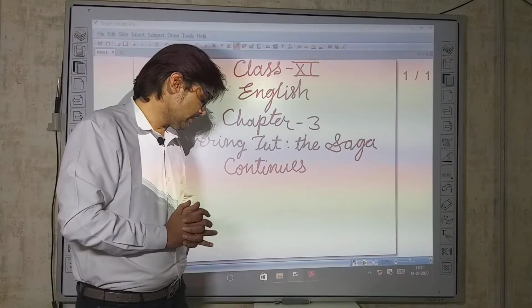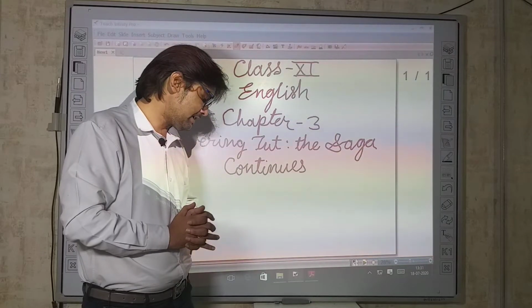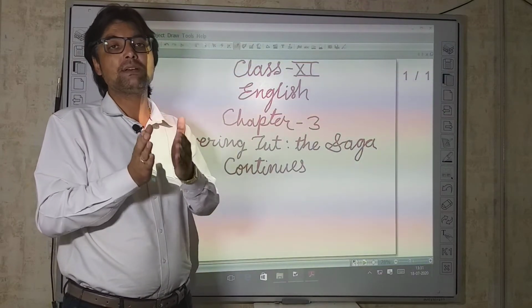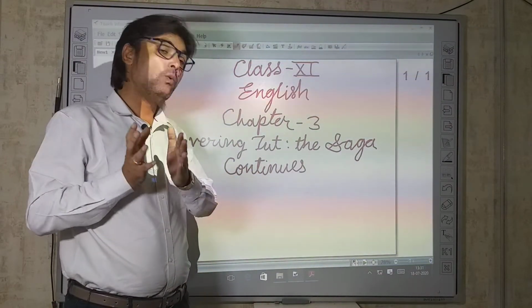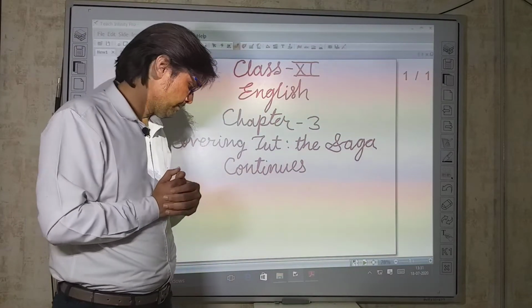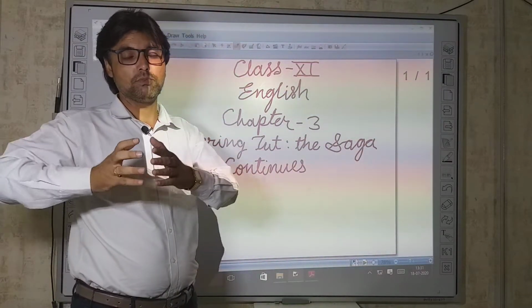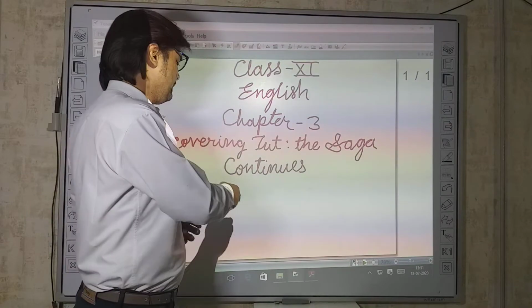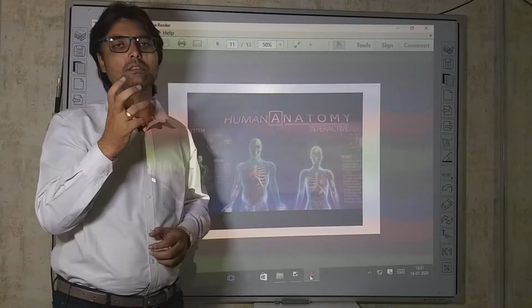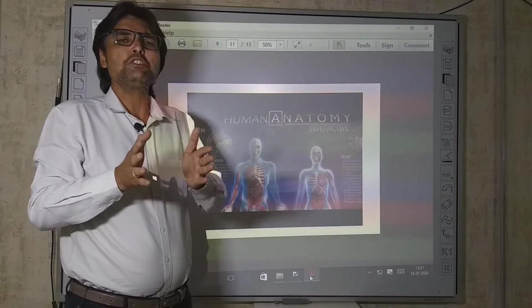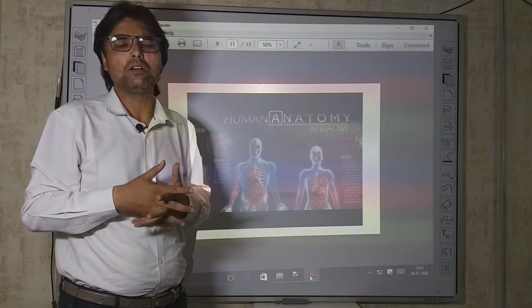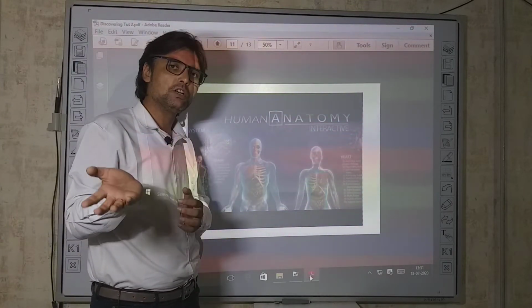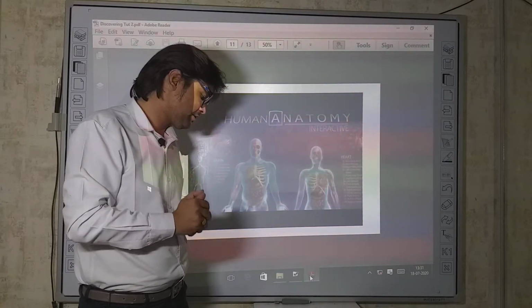Now, the night of the scan, workmen carried Tut from the tomb in his box. Okay, when the scanning was going on that night, workmen carried Tut's mummy out from his tomb. Workmen carried the coffin box out from his tomb. I already have shown you the tomb of King Tut, the burial place, what we call in Hindi Maqbara, in English monument or tomb. So that coffin box was brought out from that burial place.